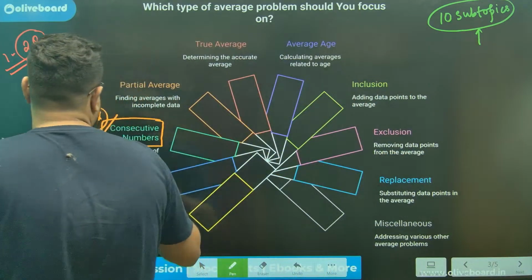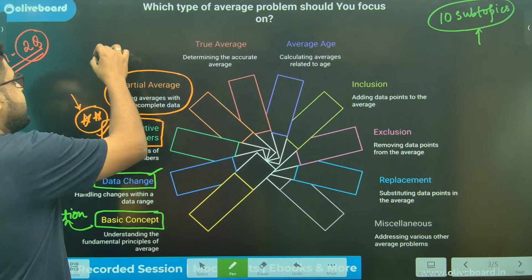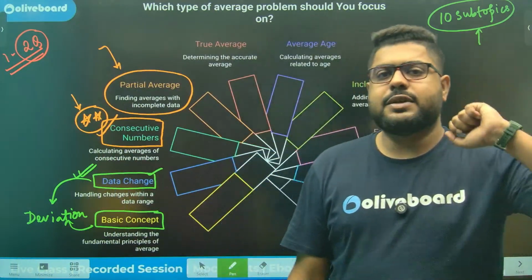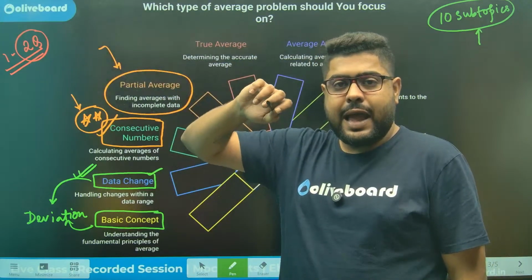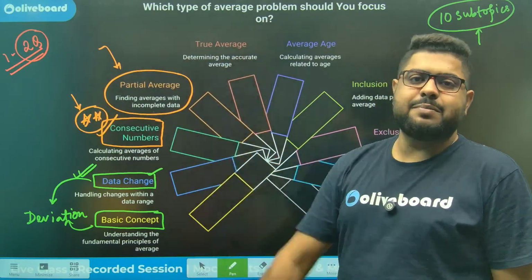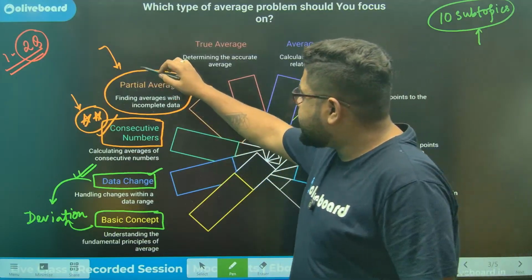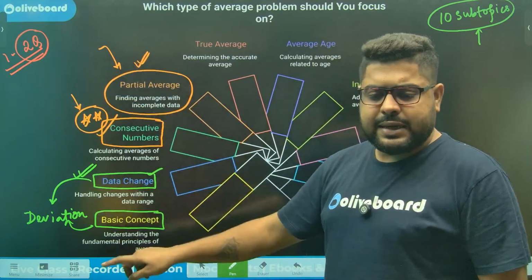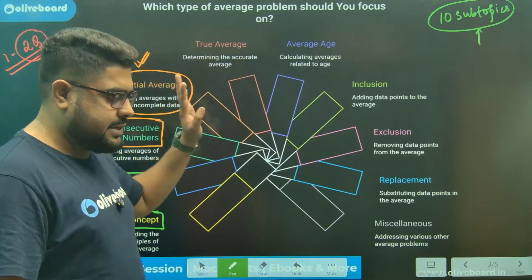Perfect. Now, partial average is the next one. Partial average means, let me say this, there are 12 numbers. The average of all 12 numbers is given, the average of the first 5 numbers is this, the average of the last 8 numbers is this. Find the 7th number or the 6th number, something like that. These type of questions are also very common. Very simple, if you use the basic concept, it can be done very easily.